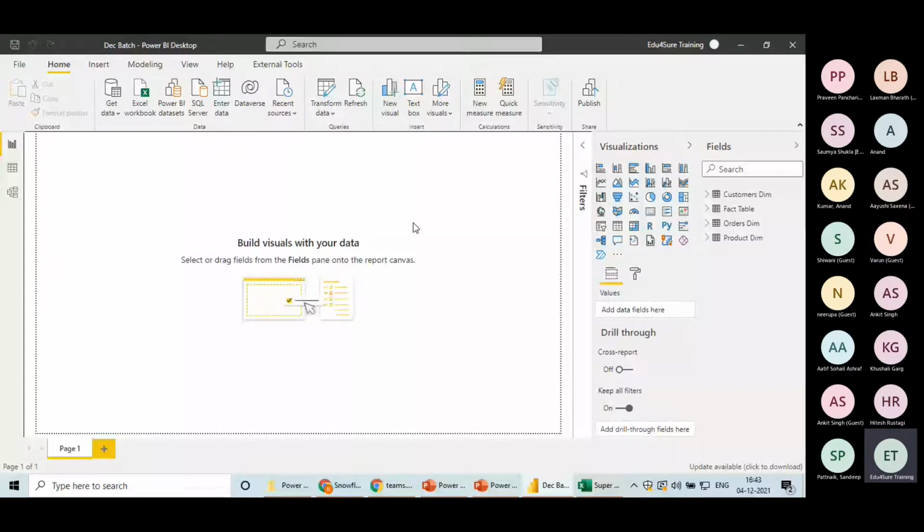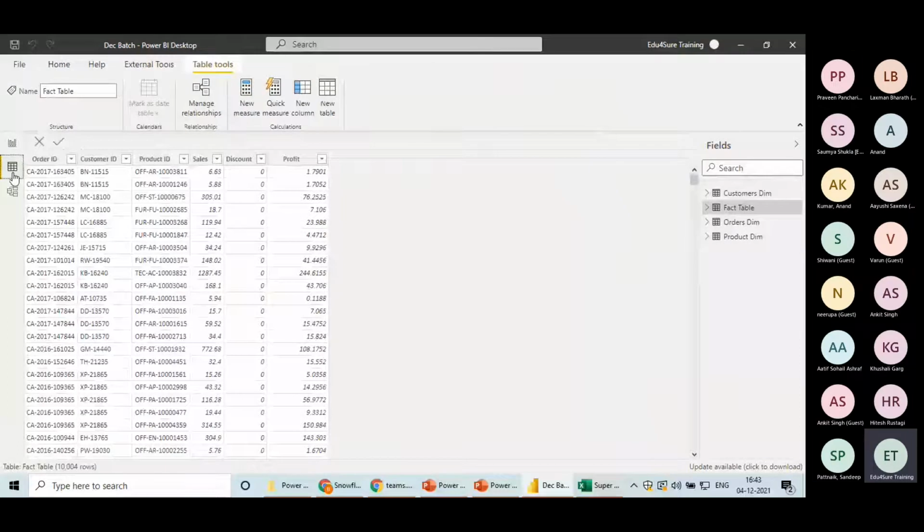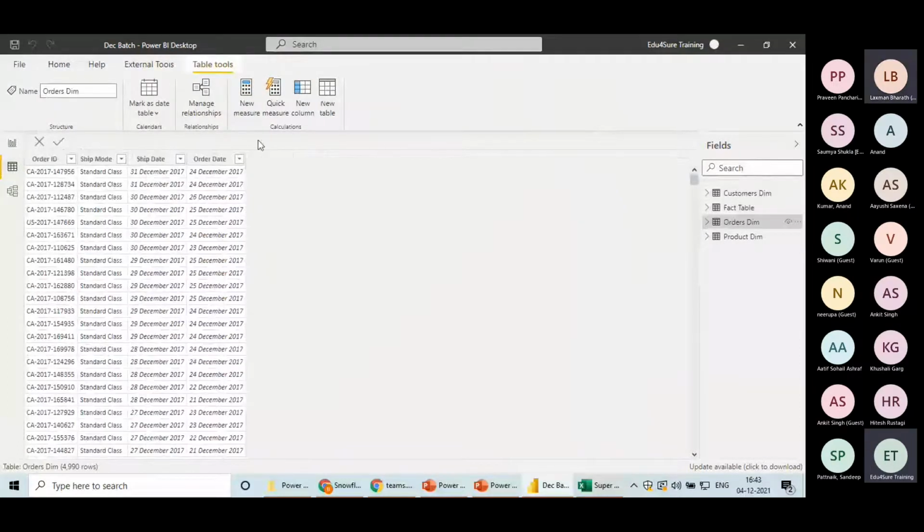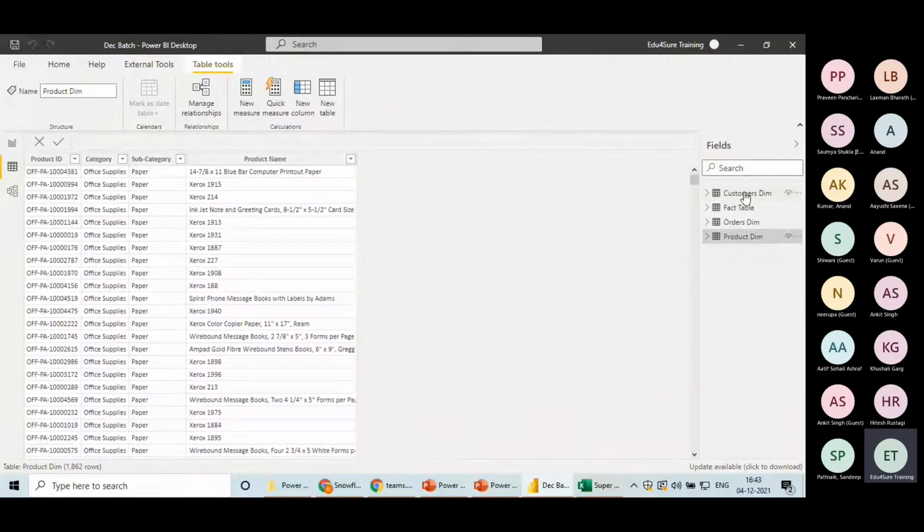So can you guys see these 4 tables here on the right side, under fields? On the left hand side, we have 3 sections. If you keep the cursor on the first section, it is showing the label report. This is a section where we can keep the report, as in we would be doing the analysis here. The second section is data. When you click on this, you would be able to see each and every table like Excel, in the form of a table. Can you see this?